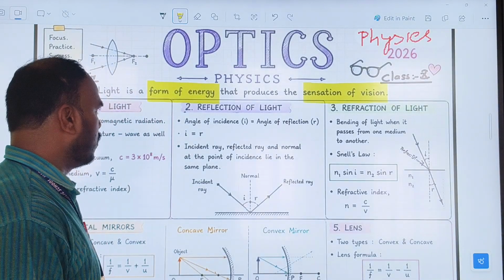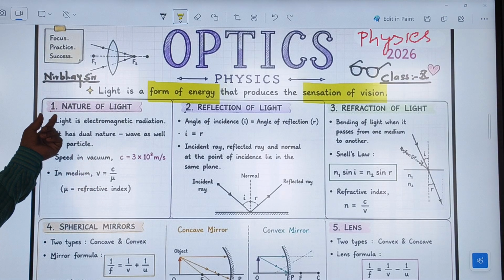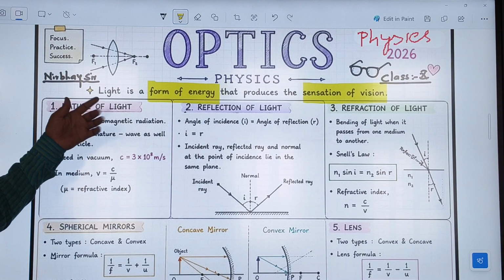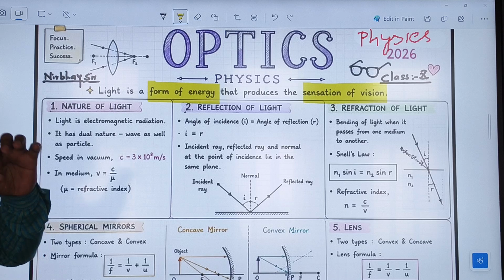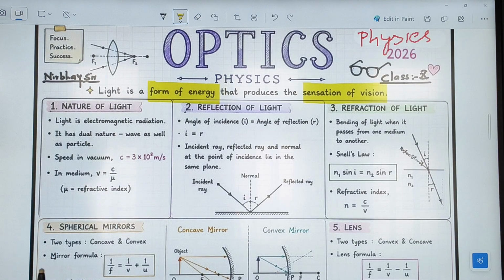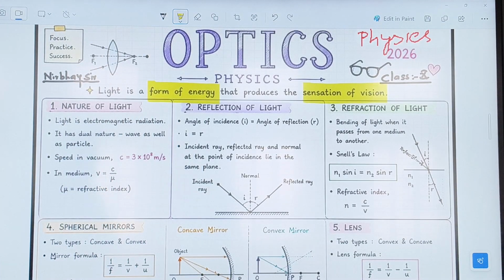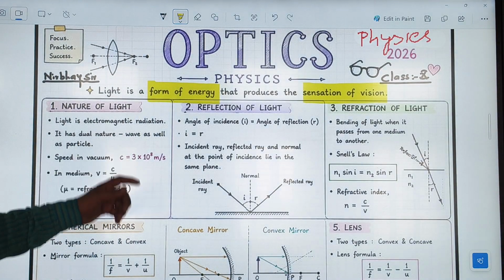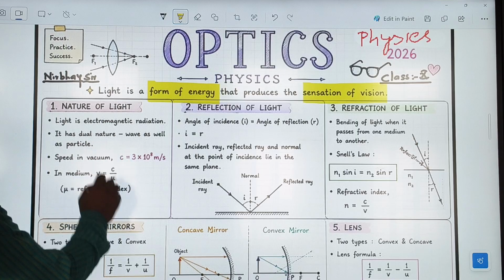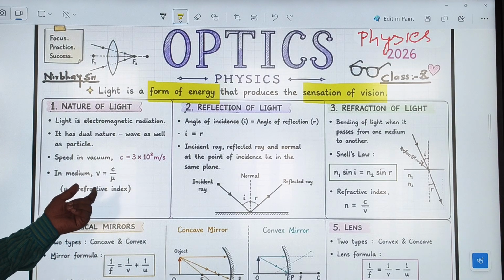Okay, so here are some points. The first topic is the nature of light. What is the nature of light? First, light is an electromagnetic wave radiation. Second, it has a dual nature.